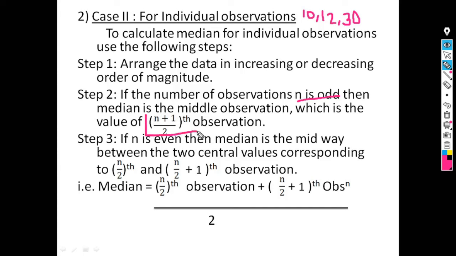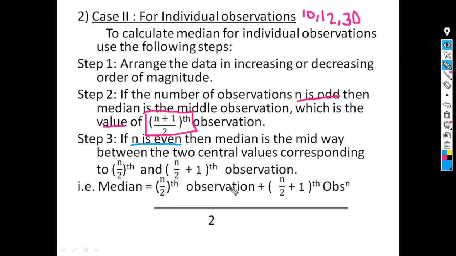If n is odd, then the formula for calculation of median is the value of n plus 1 by 2th observation. This is important. And if n is even, then median is the midway between the two central values corresponding to the n by 2th and n by 2 plus 1th observation.